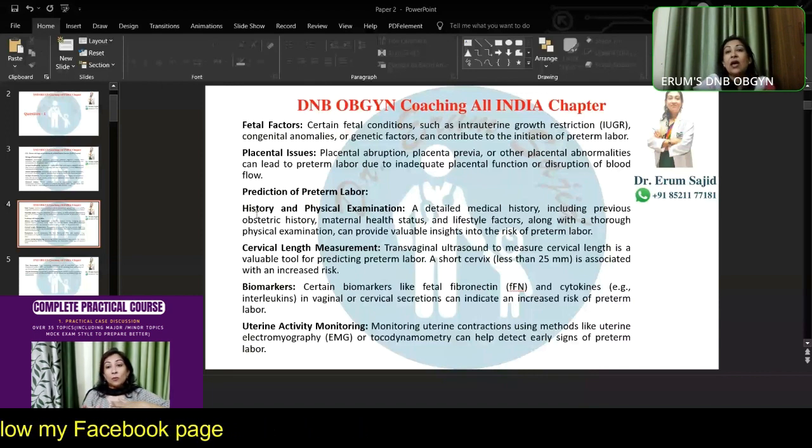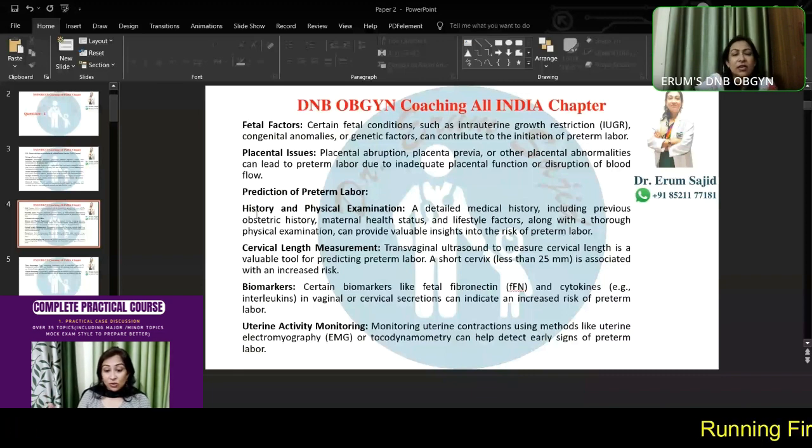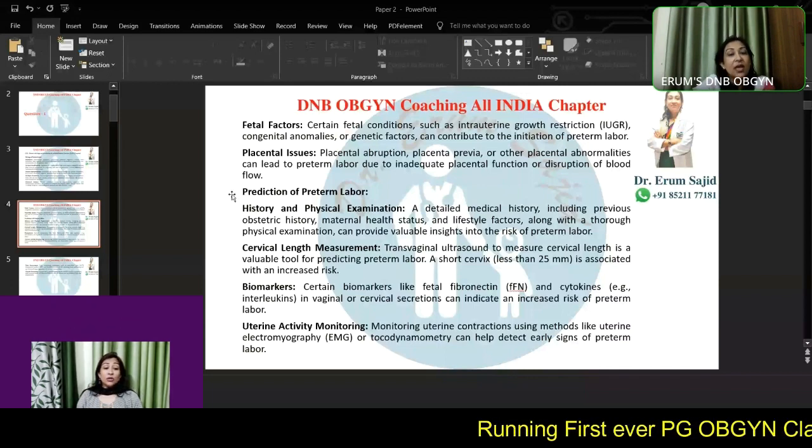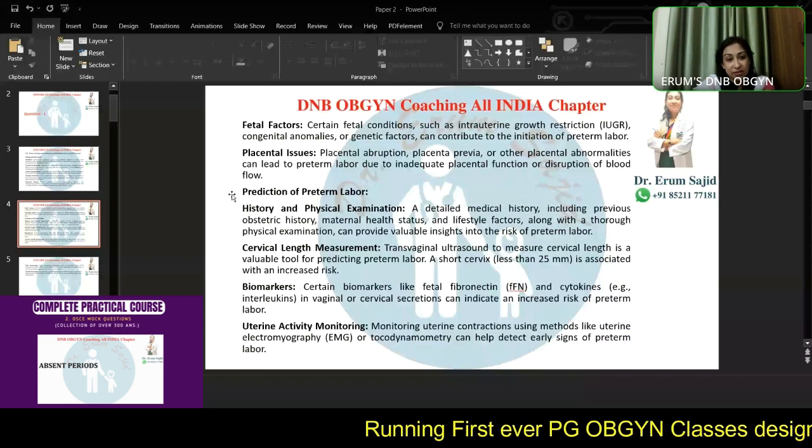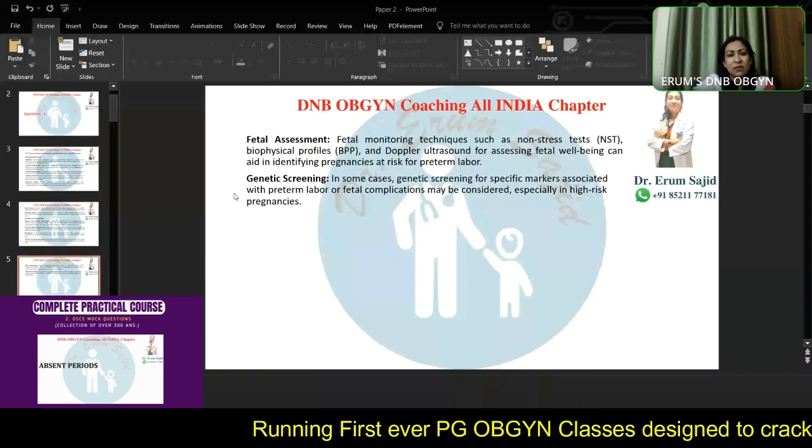Cervical length is shortening. Fetal fibronectin, like I just said, is increasing. That is a marker for preterm labor. Of course, the contractions are definite markers of preterm labor. What you basically see is the cervical changes and you see the uterine contractions, isn't it?